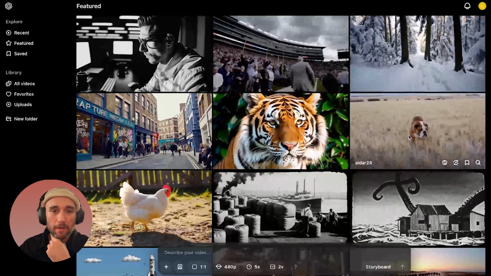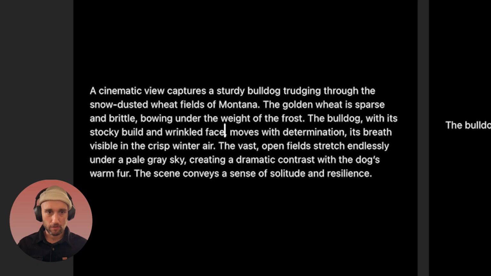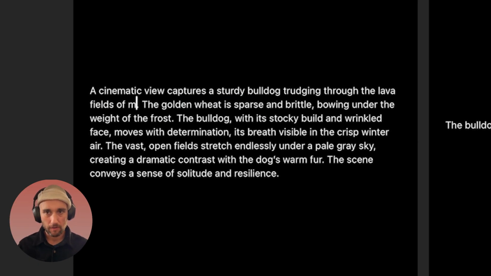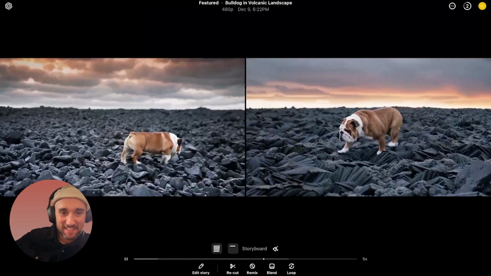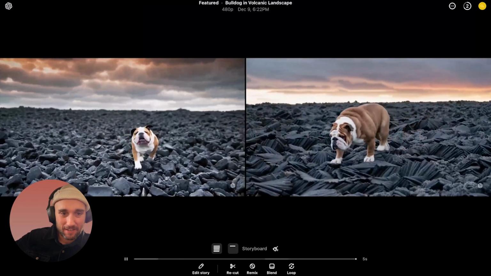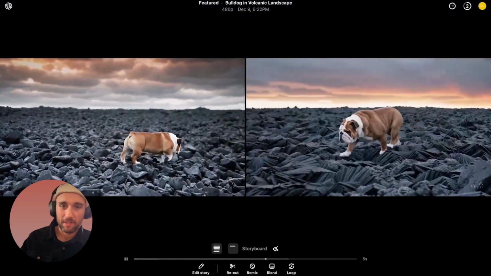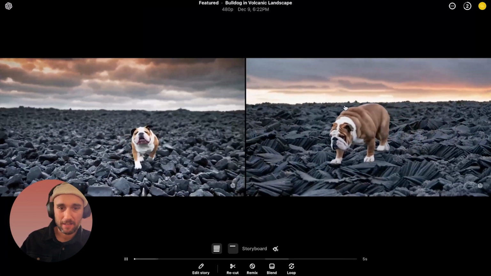Let's look at this one about a dog. What's the prompt here? Okay, let's remix this one. See what happens. Through the lava fields, Mount Doom. Razor sharp rocks. Okay, this is the bulldog in the volcanic Mount Doom area. This is cool.